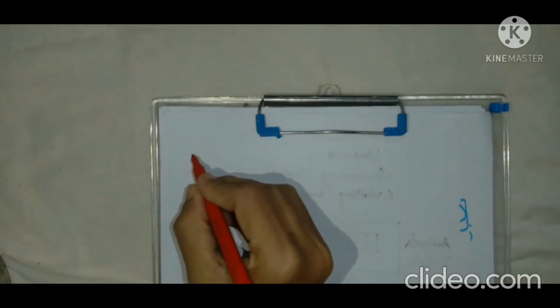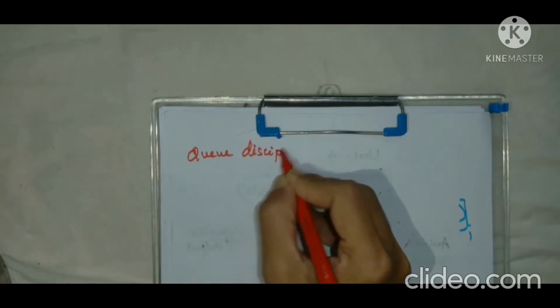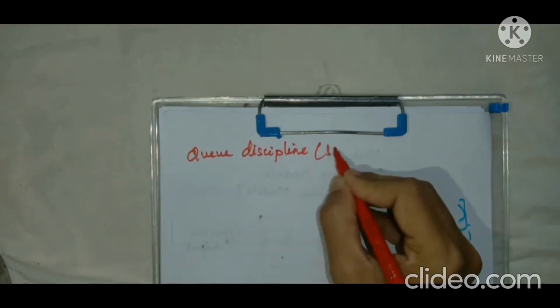Next property, queue discipline, or otherwise service discipline.